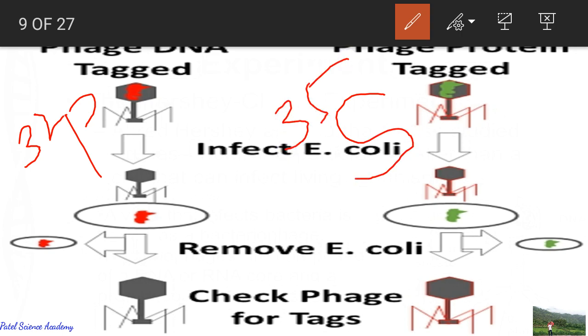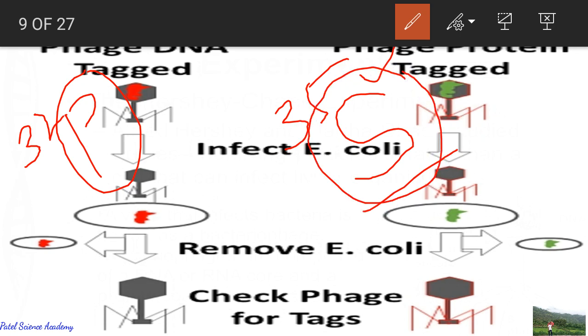So these two radioactive phosphorus and radioactive sulfur were used in the Hershey and Chase experiment, and this is a very important thing because phosphorus is present in the DNA only and sulfur is absent in the DNA, while sulfur is present in the protein only and phosphorus is absent. So the very interesting thing is they used radioactive phosphorus 32 in the medium for some viruses and radioactive sulfur 35 for some other viruses.